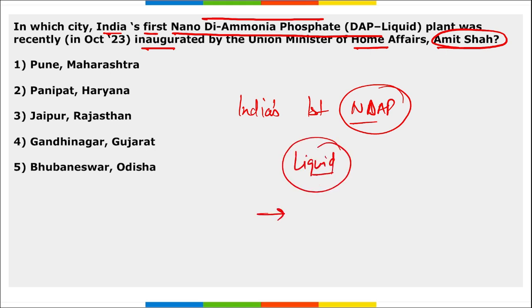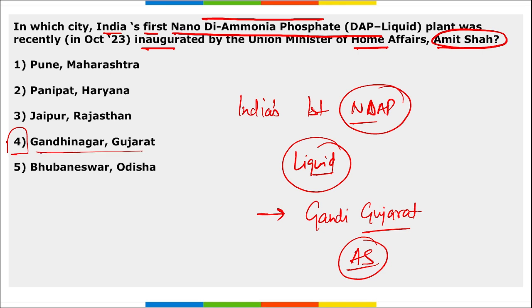So this will be manufactured, and where is this India's first nano DAP liquid plant set up? It was in Gandhinagar, Gujarat. It was inaugurated by whom? It was inaugurated by Amit Shah, who is our home minister. So the right option is option 4, Gandhinagar, Gujarat. And remember, this plant was set up by whom? It was set up by IFFCO, and this is the second IFFCO plant in Gujarat.